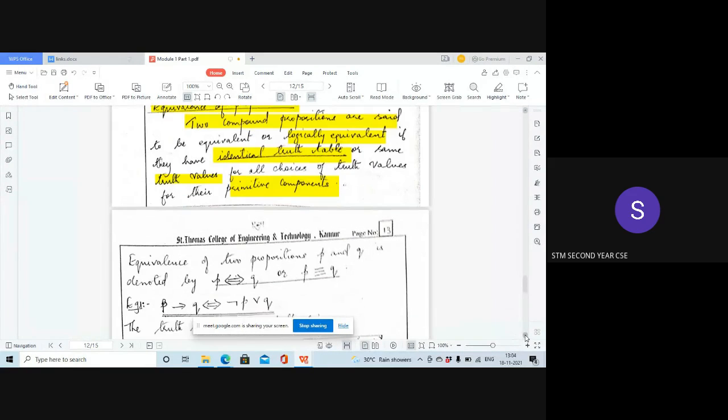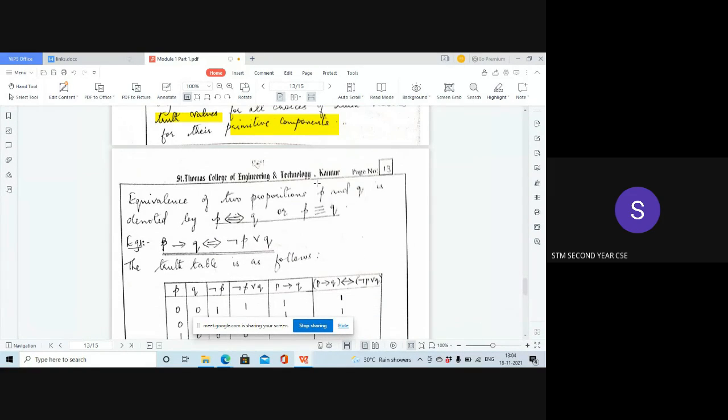So let us prove it. Equivalence of two propositions P and Q is denoted by this symbol, which you represent using three lines.